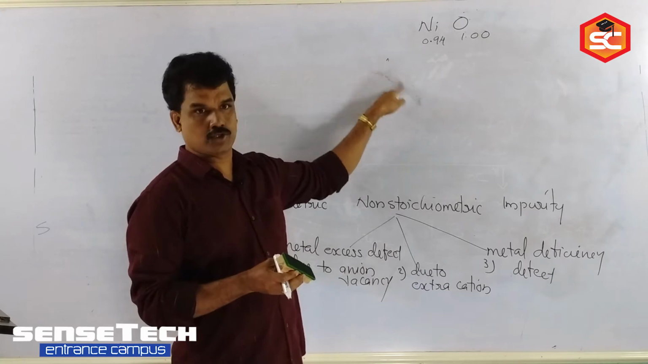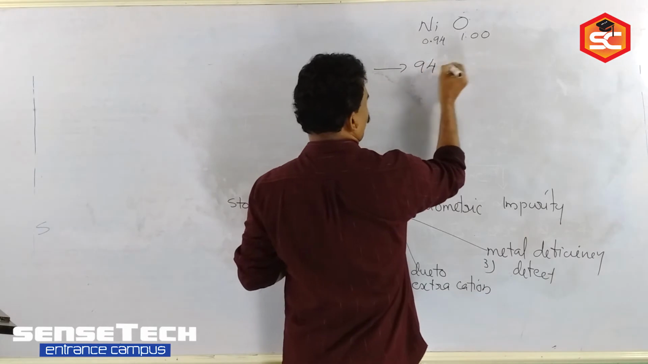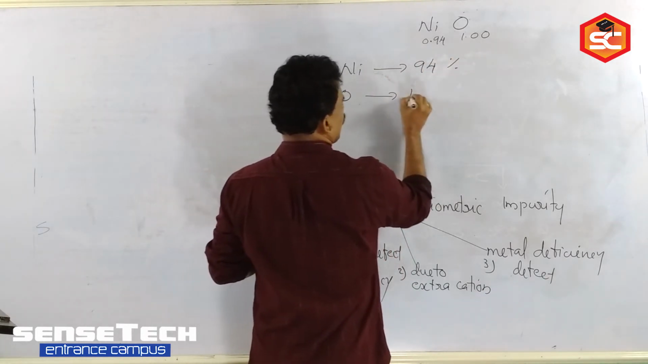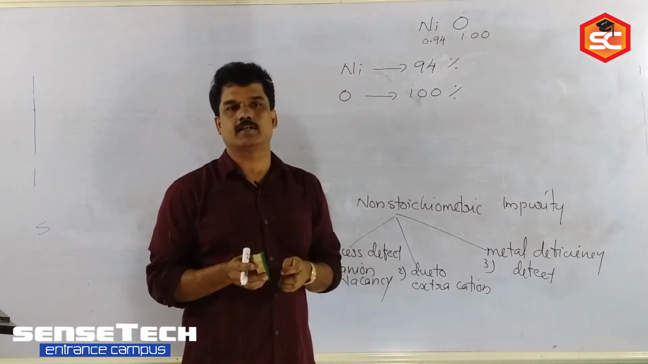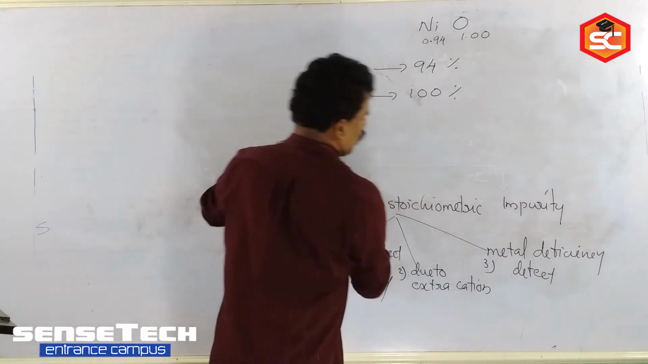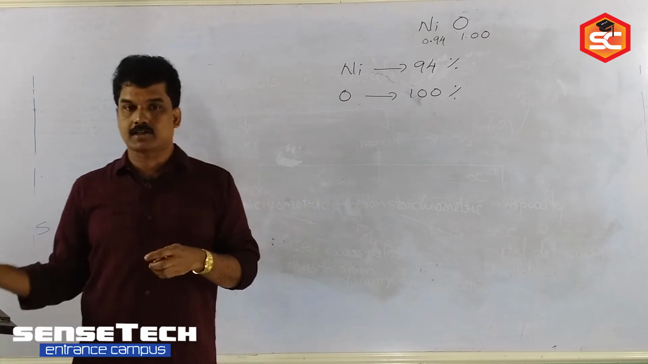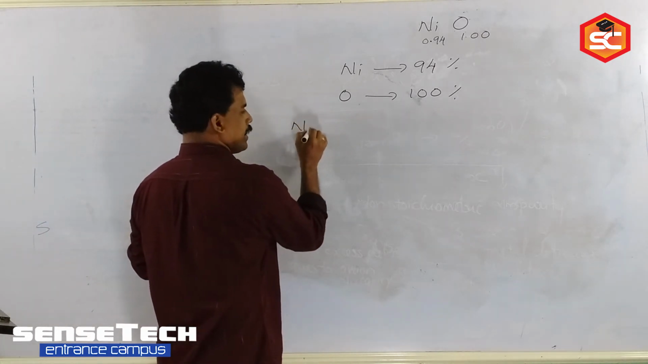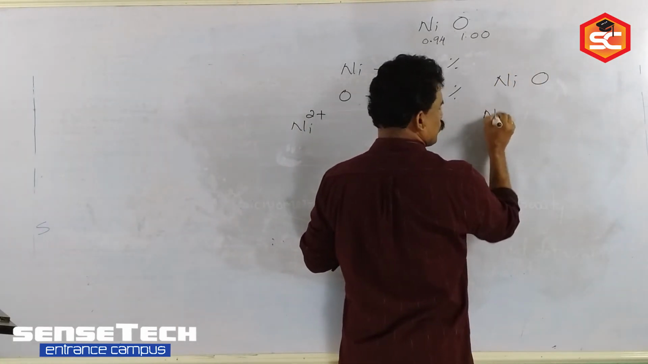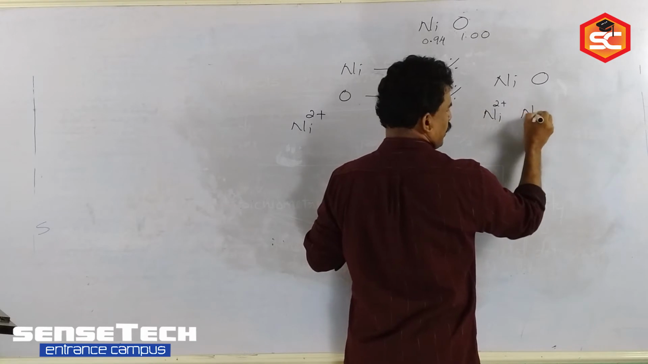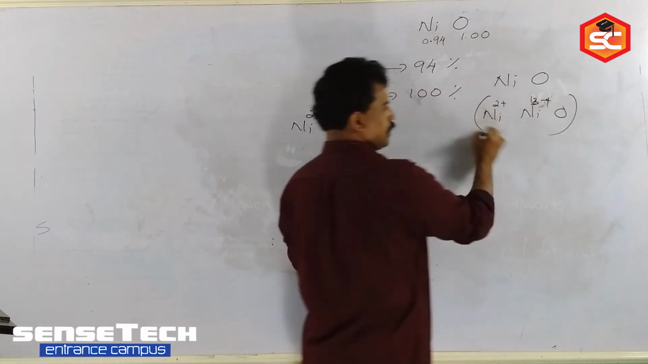How can we calculate this? Actually, here when we take the percentage composition, nickel is 94% and oxygen is 100%. Why is nickel only 94? Because nickel can exist in two oxidation states, +2 and +3. Now, how can we calculate the fraction of nickel in the crystal, the +2 and +3 fractions? Suppose you assume that this nickel oxide is constituted of Ni2+ and Ni3+ with oxygen. That is the composition.